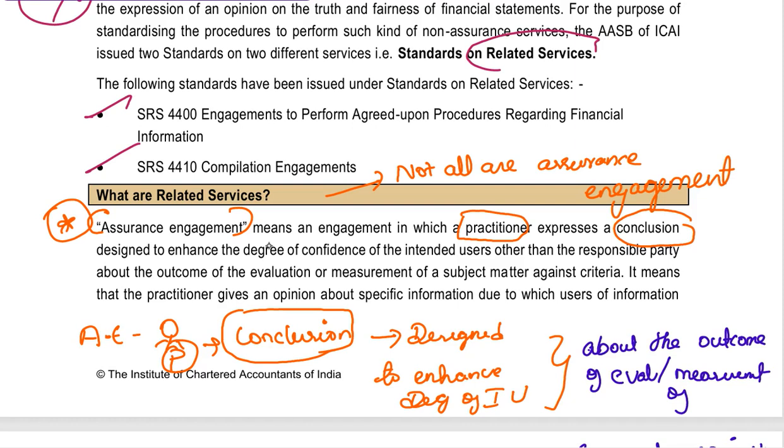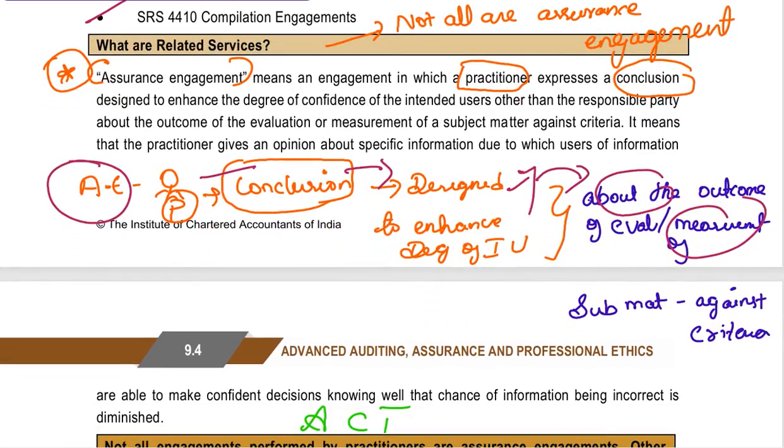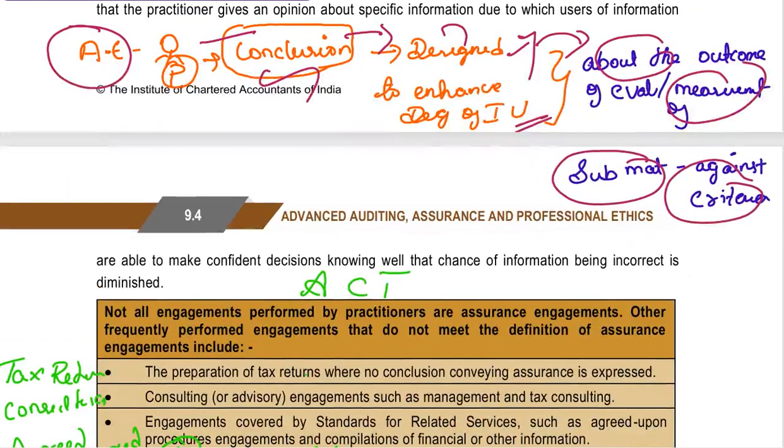So first we'll understand what an assurance engagement is. Assurance engagement is where a practitioner is going to express a conclusion. Based on that conclusion, the confidence of the intended users of that financial information is going to increase. So here we are going to measure the subject matter against the criteria, and by doing so we express a conclusion. With that conclusion, it is going to enhance the confidence of the intended users. This is an assurance engagement.